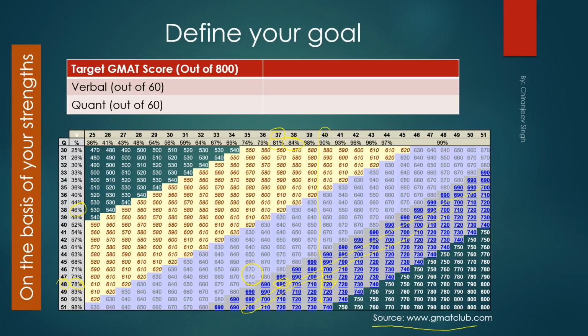Now, I think that you should not be doing this exercise at the beginning of your preparation, because you may not get a very clear picture of your strengths and weaknesses. You should actually be deciding your target splits, which is a target score in verbal and quant, depending upon your strengths. But your strengths you can know only after you have done some preparation. So I think after, let's say, 5 or 6 weeks of your preparation, you should look at this table and see, okay, this is where I want to be. Then accordingly you can plan your preparation.